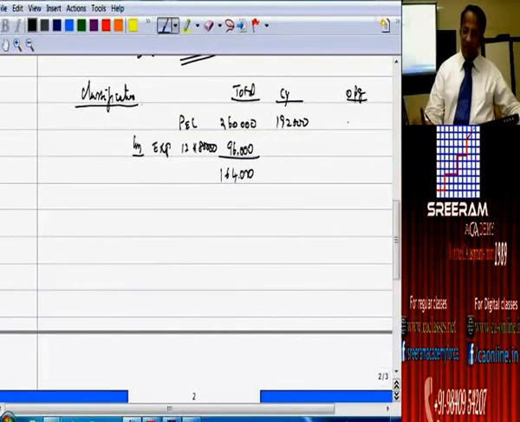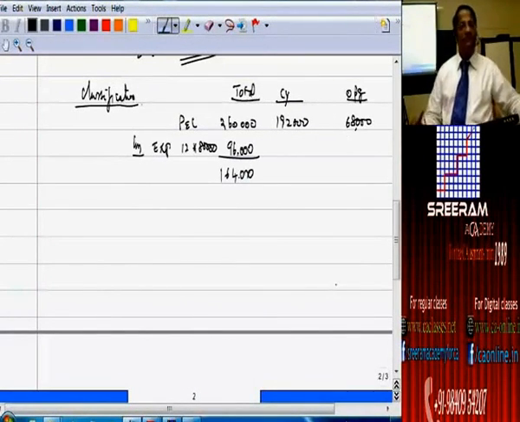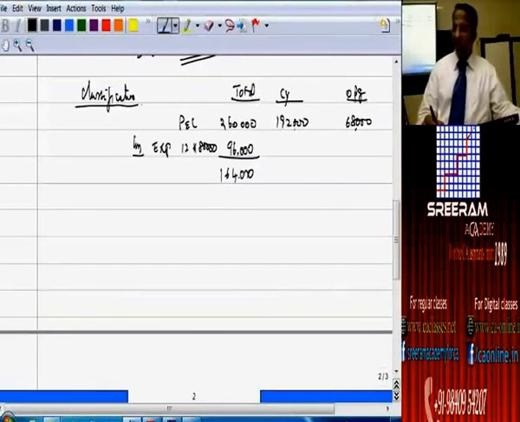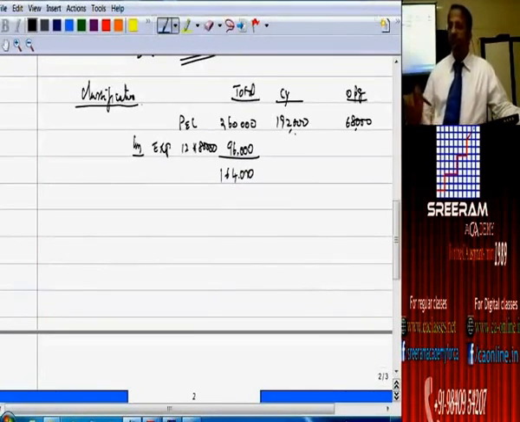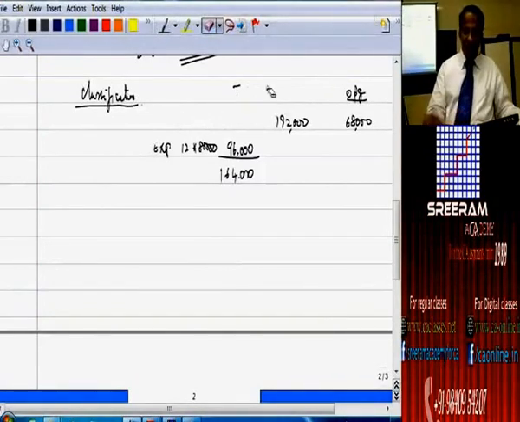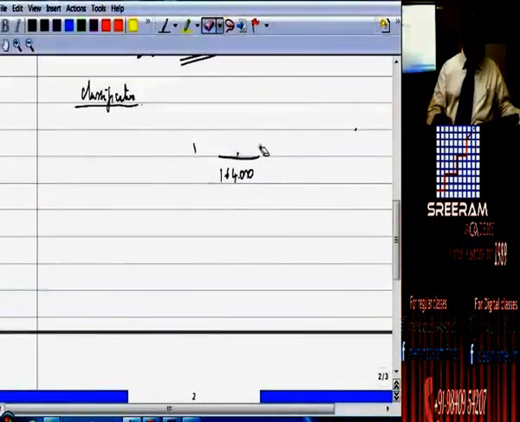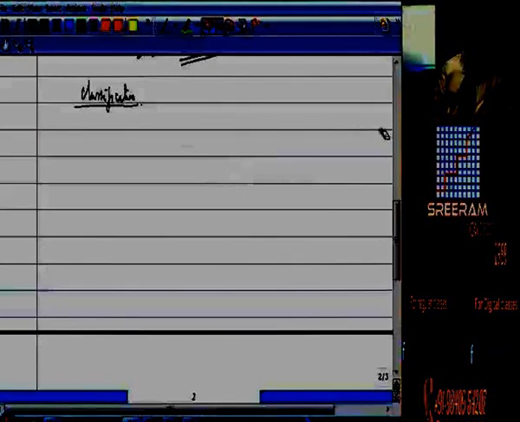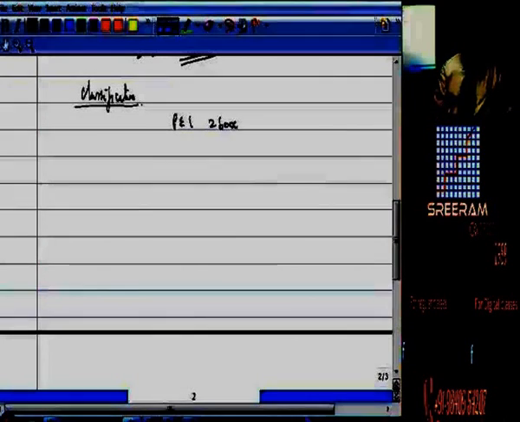Opening figure should be this, which is what they have reported. Are you clear? Are you understanding? Or else, if you are comfortable with this sort of presentation, that also we can do. If you are not comfortable with this, I will do it that way also. Profit and loss account 2,60,000.